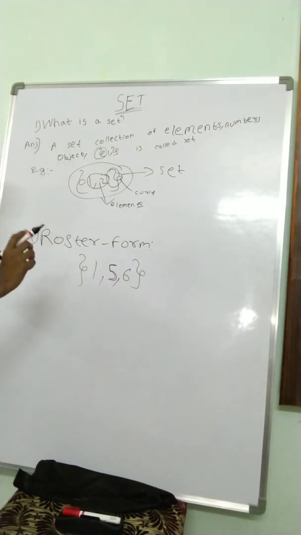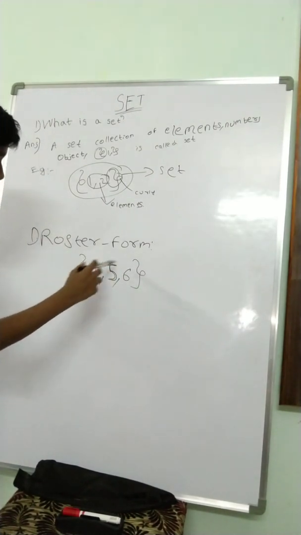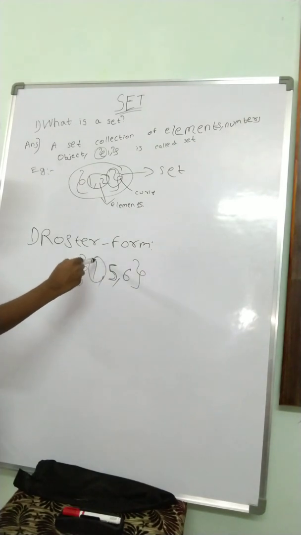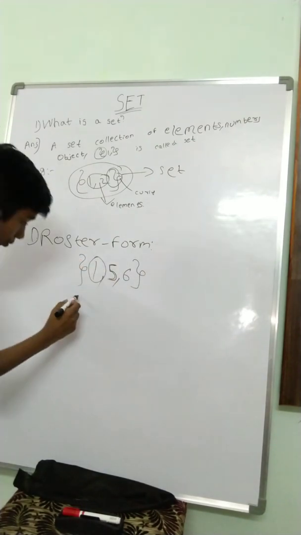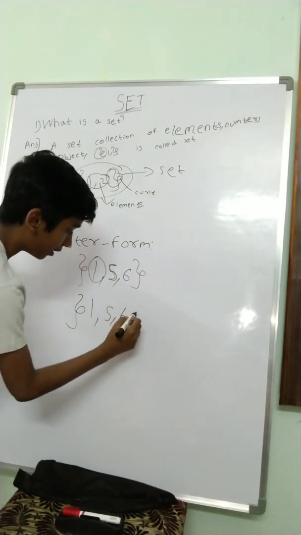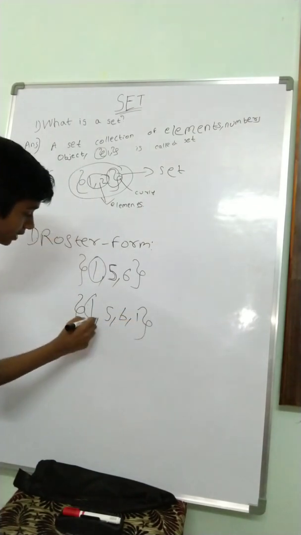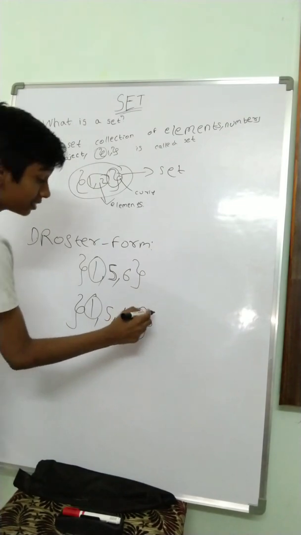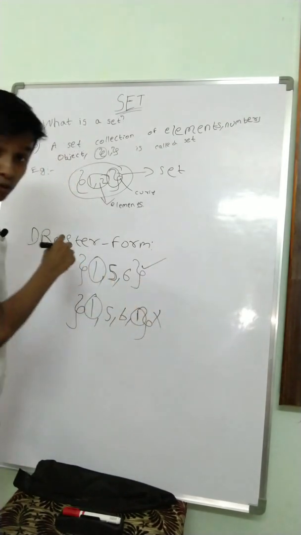And then there is a note that in the roster form, one element should not be repeated. So if you take one more, 1, 5, and then 1, in this 1 is being repeated again. This is not the roster form. This is the roster form.